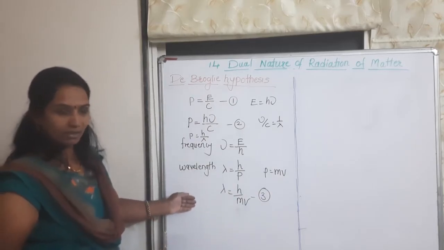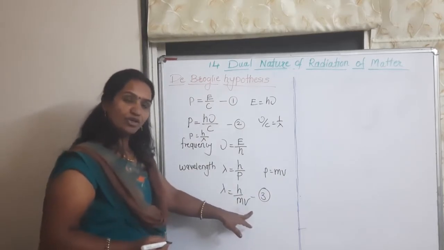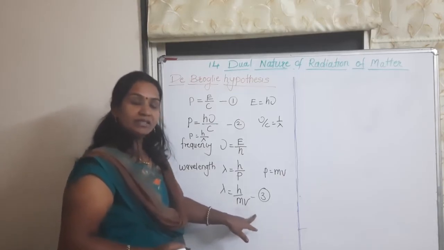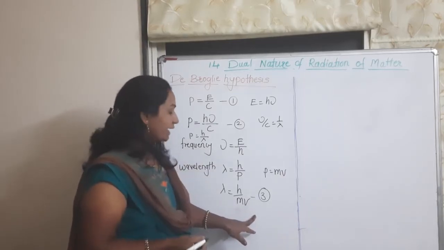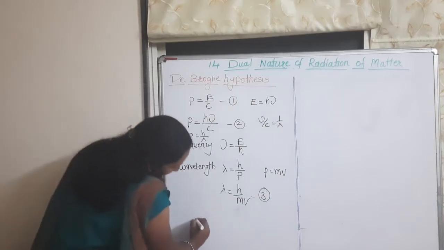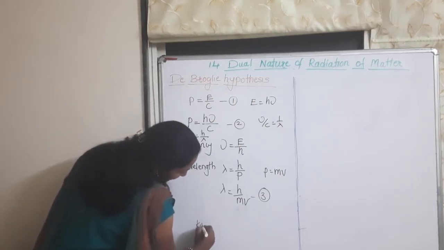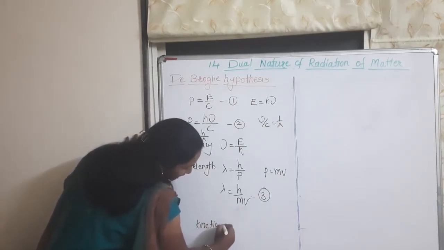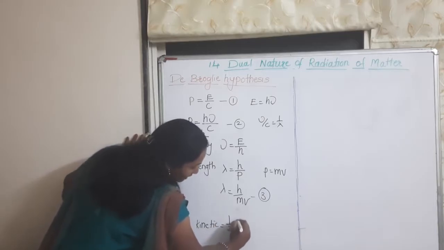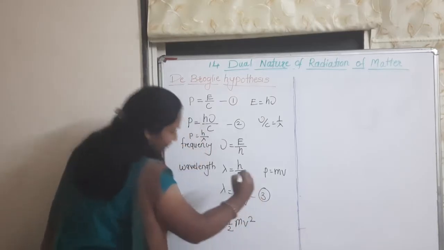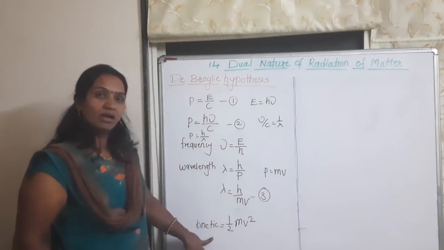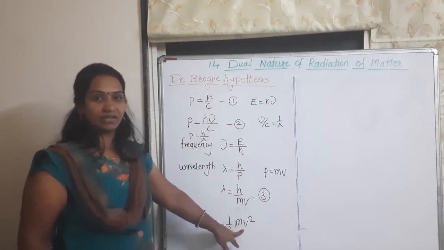Consider a particle of mass m and velocity v. It has kinetic energy, and the formula for the kinetic energy is half m v square.